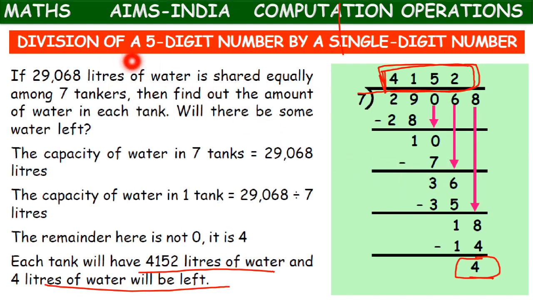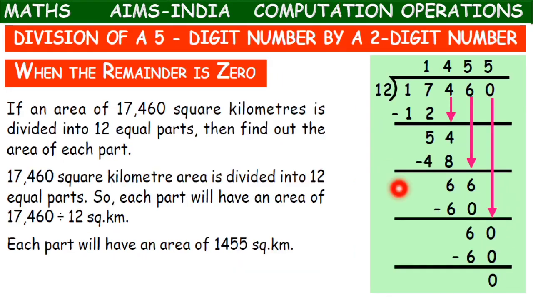That was division of a 5-digit number by a single-digit number where the remainder we got is not 0. But let us see where the remainder is 0. Now the division of a 5-digit number by a 2-digit number. If an area of 17,460 square kilometers is divided into 12 equal parts, then find out the area of each part.